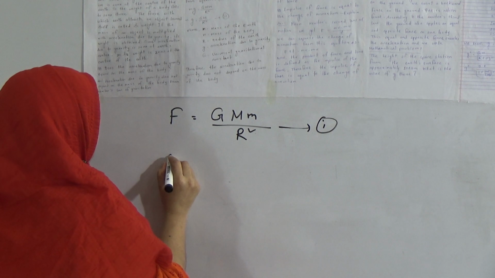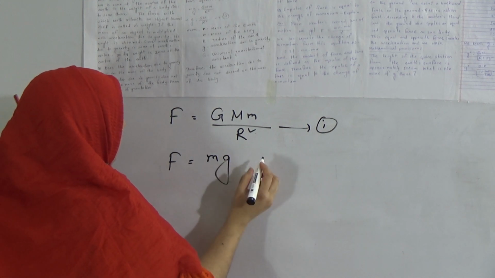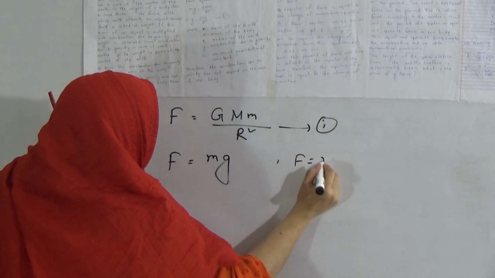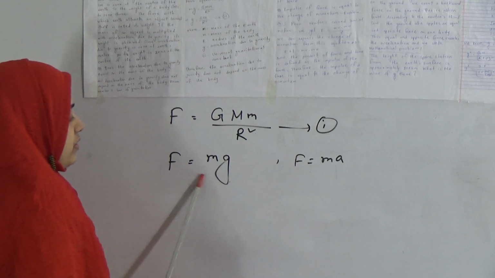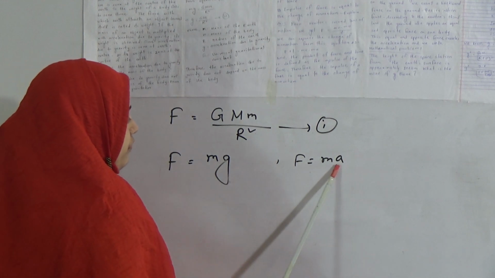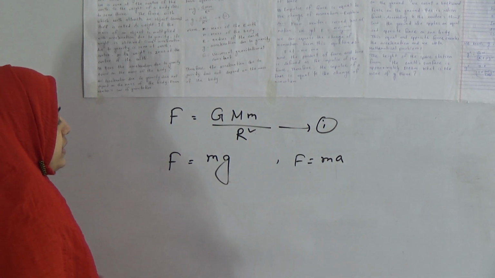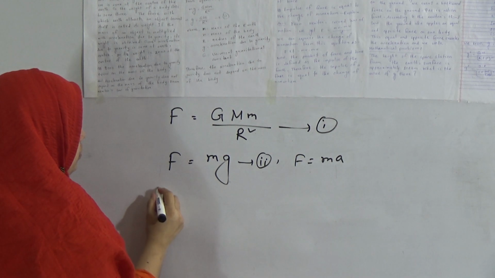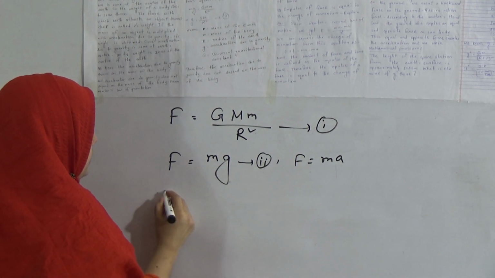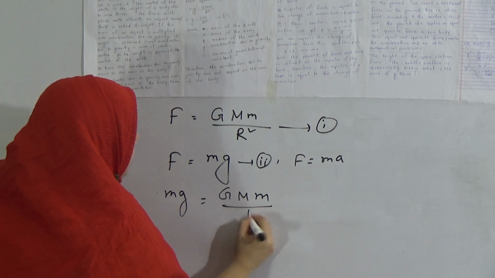Then we know again F equals m a. From this formula we can write F equals m g, and instead of a we write g, the acceleration due to gravity. This is equation number 2. And from equations 1 and 2 we can write m g equals G M m divided by r square.